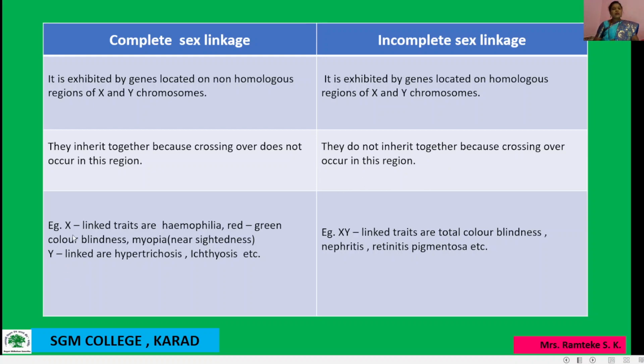Okay, so for example, in complete sex linkage, X-linked traits are hemophilia, red-green color blindness, and myopia or nearsightedness. Y-linked traits are hypertrichosis and ichthyosis. These are the examples under complete sex linkage. While for incomplete sex linkage, examples of XY-linked traits are total color blindness, nephritis, retinitis pigmentosa, etc.